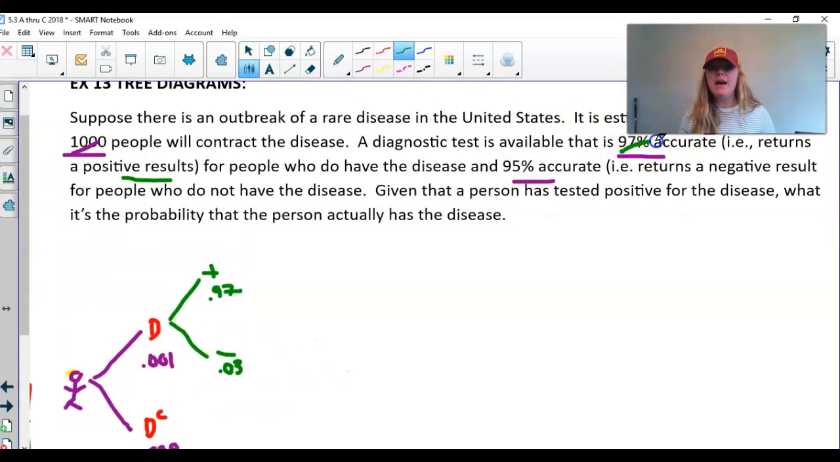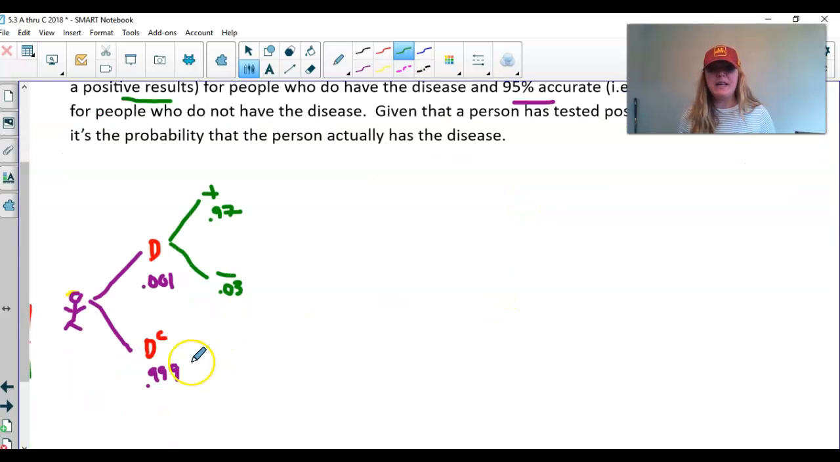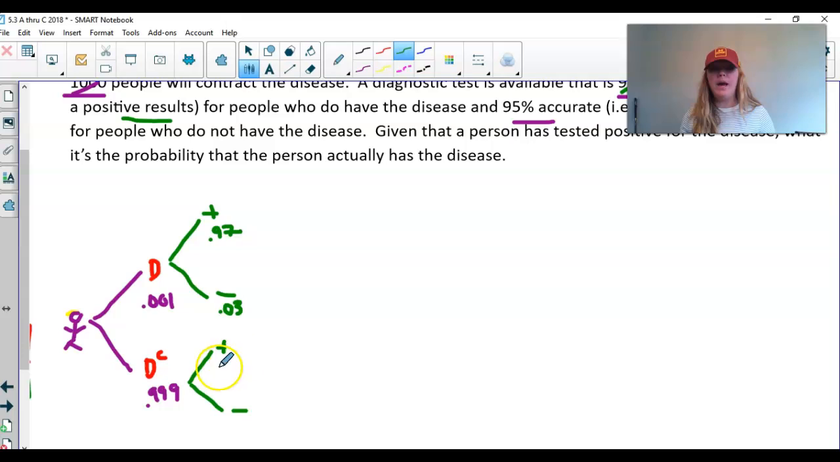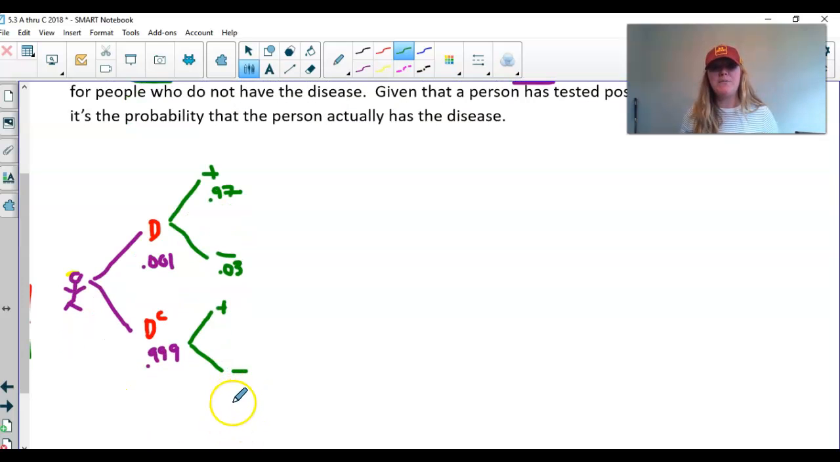For people who don't have the disease, it's 95% accurate. Be careful when you read this. Sometimes it does not give you this helpful hint of returning a negative result, and then people go ahead and put positive there. If this test is accurate, this person doesn't have the disease, and so it's going to have a negative result, and there's a 95% chance of that. Which means there's a 5% chance of a false positive.